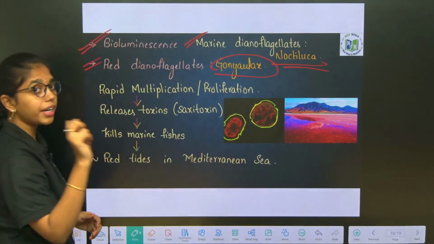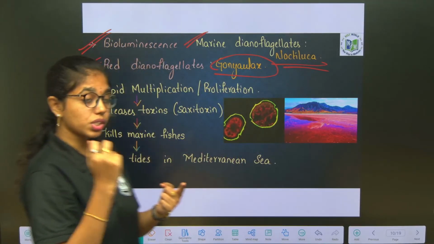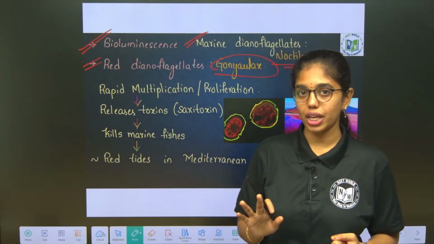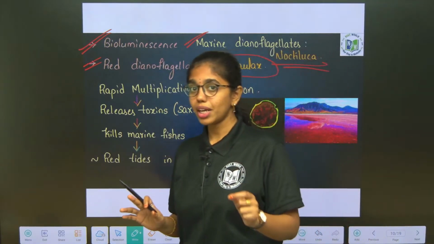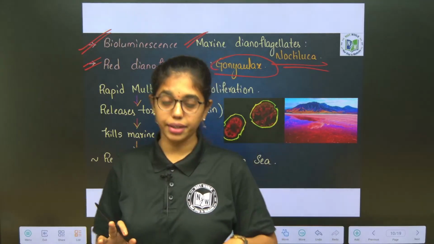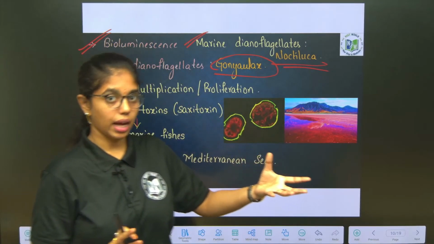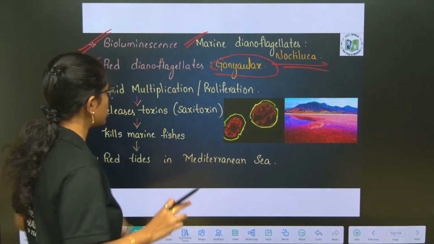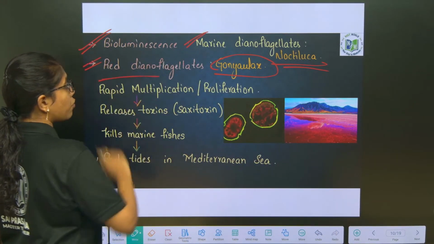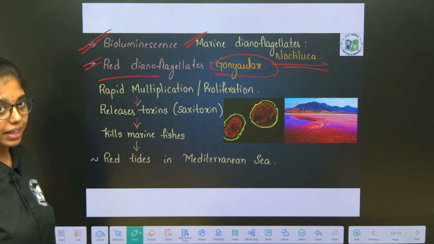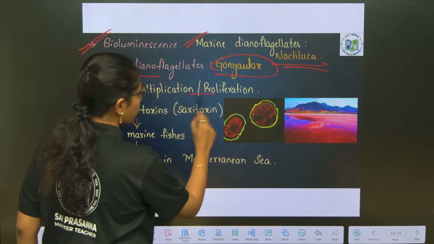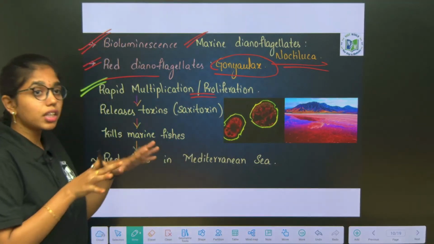I have reminded you about Gonyaulax when I discussed Trichodesmium erythraeum while talking about BGA. Trichodesmium erythraeum is a cyanobacterium that will make the sea appear red. Gonyaulax is a dinoflagellate which again shows the same presence, the formation of red tides in the Mediterranean Sea. Because of rapid multiplication or proliferation, they release toxins.